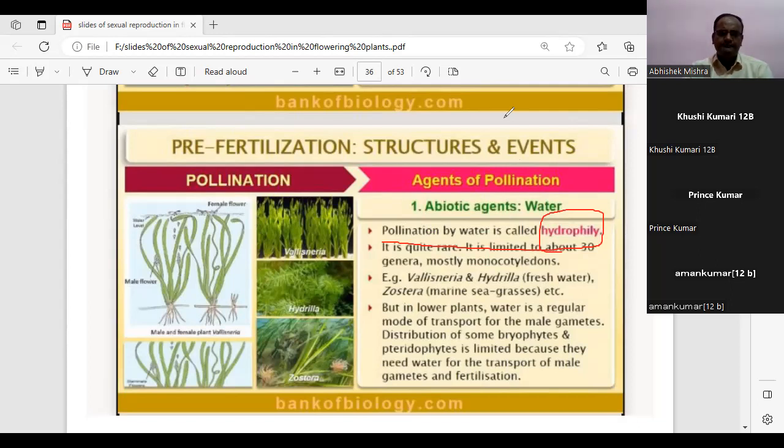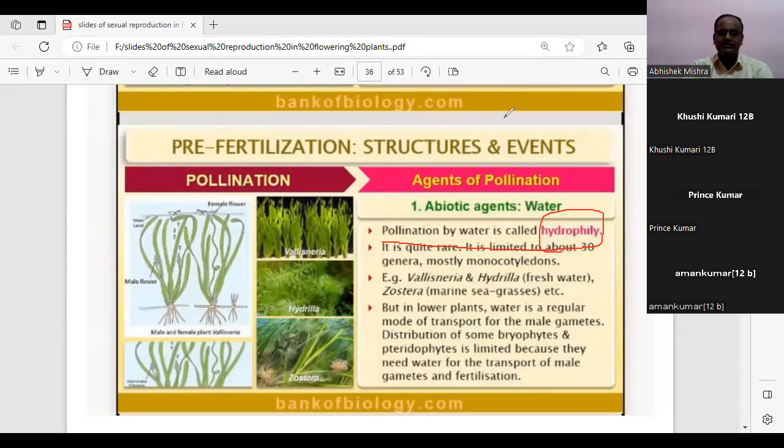Very good, Khushi. Very quick. All the students must write this answer. Good, Niharika. Very good, Prince. Prince, spelling error. Khushi has immediately corrected the spelling. Shweta, spelling error.